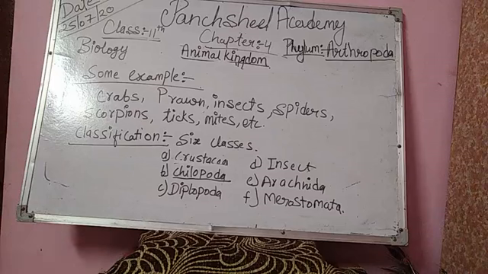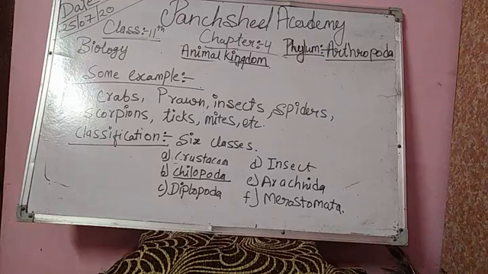Chilopoda have the following characters: the exoskeleton is uncalcified, the body is long and flattened with two regions, head and trunk. There is a single pair of antennae. Each trunk segment bears a pair of legs. Respiration occurs through trachea. Excretion takes place by Malpighian tubules.